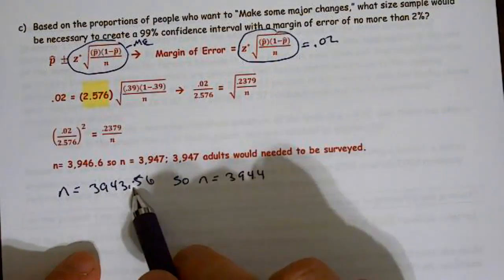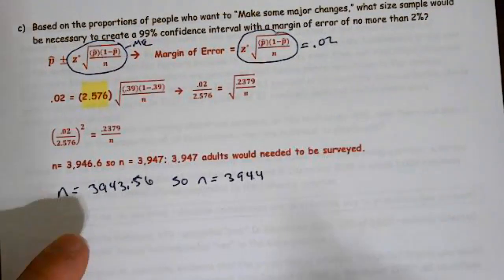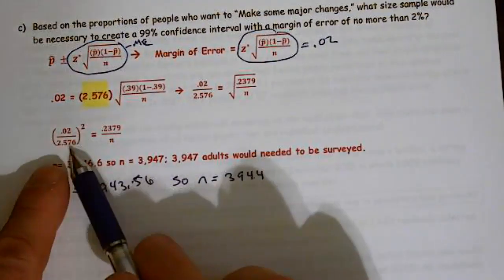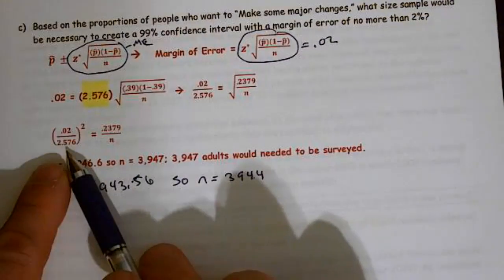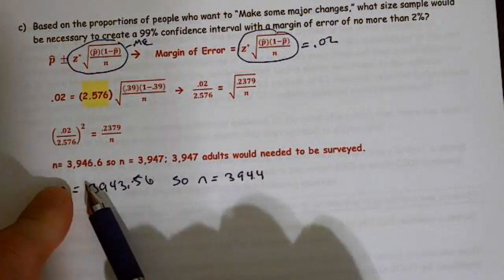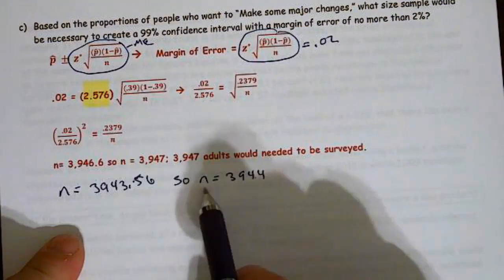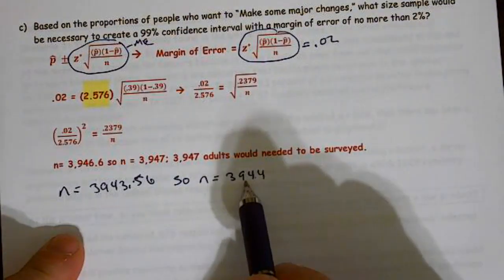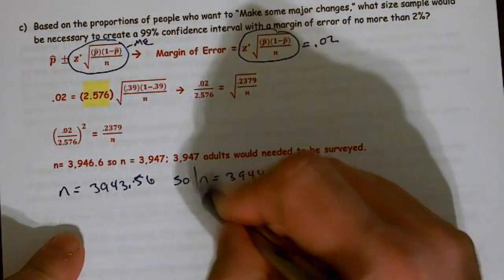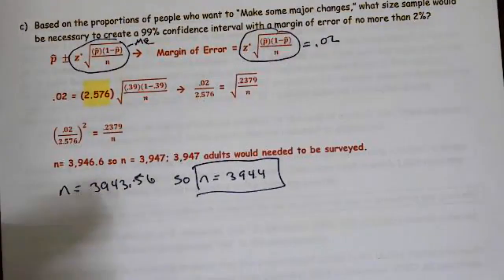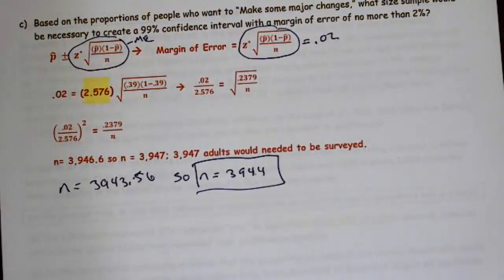I don't care if this is 0.01, I don't care what it is. And the difference between the two and what I just did now is I carried fewer values for the 99%. Depending on how many values you carry for the 99%, you're going to get different numbers, but I need to see this. And then n equals 3,944. Make sure that this n is always a whole number. If you gave me a fractional number and otherwise shown your work correctly, you're only going to get half credit. All right, and this problem right here is worth 7 points.